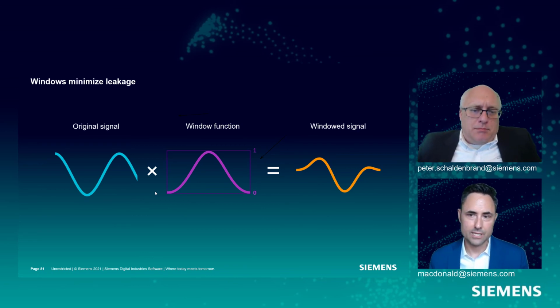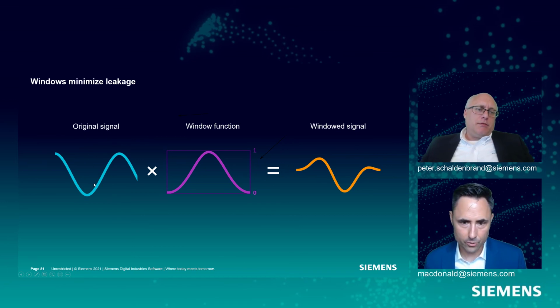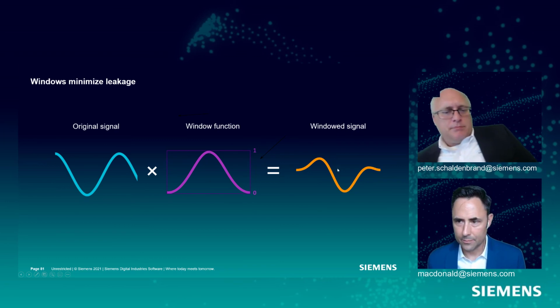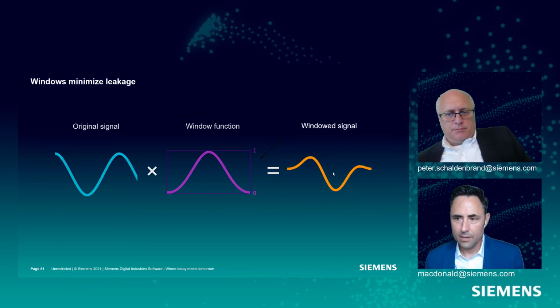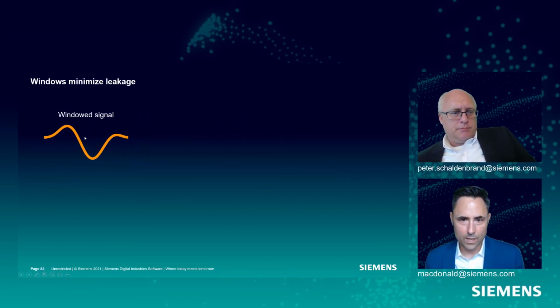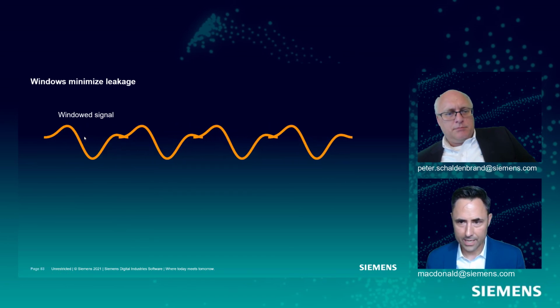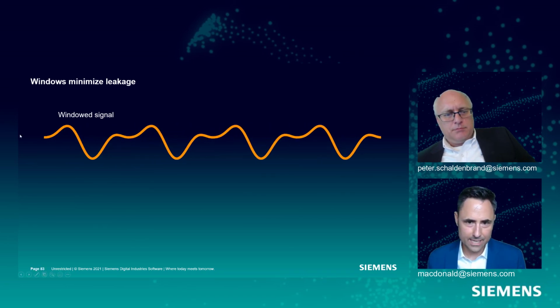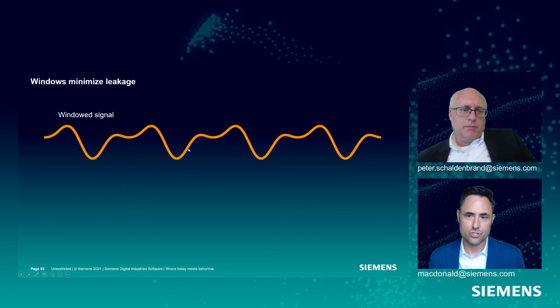Well, we're going to multiply by something called a window. Even if we sampled aperiodically, in our worst case scenario, if I multiply by this thing called a window, a function that starts at 0, ends at 0, and goes up to a value of 1, so the blue times the purple window, I'll end up with this windowed signal. If I take that windowed signal and recreate my original signal from that, it's at least continuous. I don't have any of those sharp discontinuities in my signal anymore.